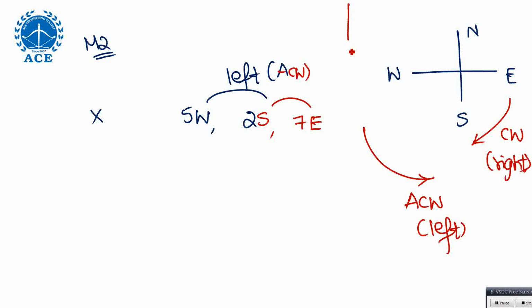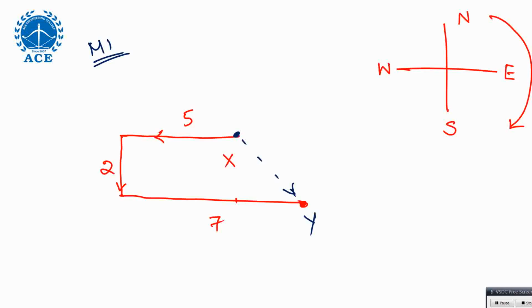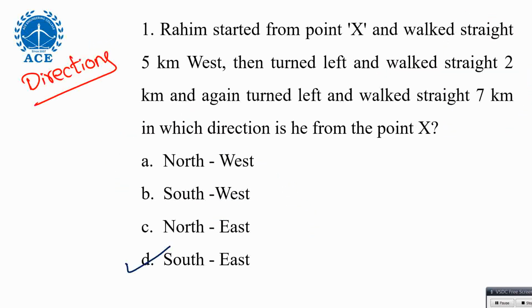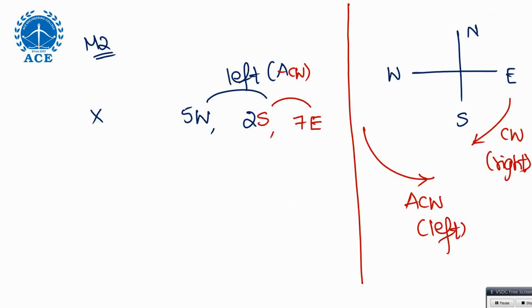Now this is the final point, right? They gave 5 kilometers west, turn left 2 kilometers, then turn left 7 kilometers. Completed, fine. Now you reach the final point, let's call it Y. Among west and east, as they are opposite, 7 minus 5 is 2.